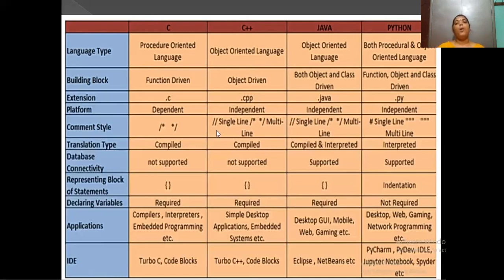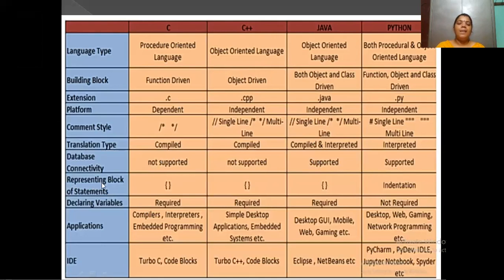But in Java, both interpreter and compiler are used to convert source code to bytecode. Next, database connectivity. For C and C++ languages, database connectivity is not supported, whereas for Java and Python, database connectivity is supported.